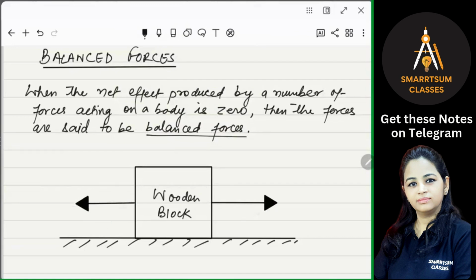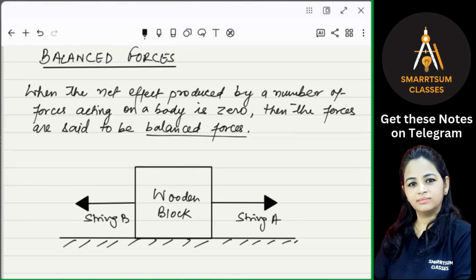Suppose this is string A, and this is string B. And the block is in a state of rest.